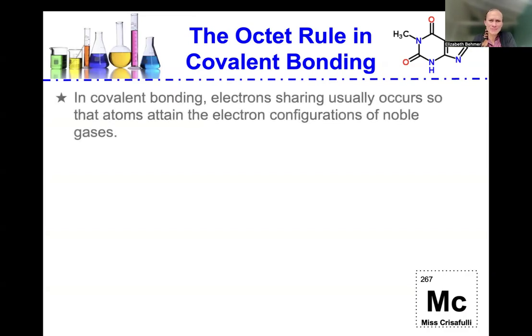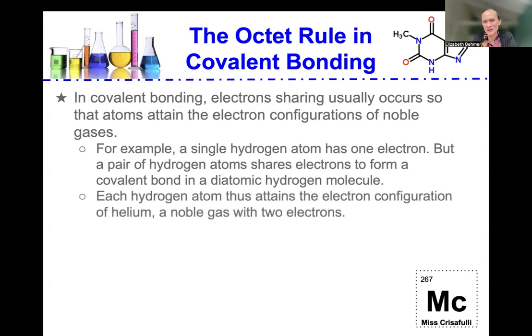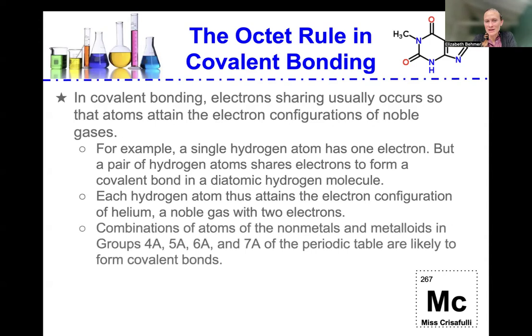So in covalent bonding, electron sharing usually occurs so that atoms attain the electron configurations of noble gases. For example, a single hydrogen atom has only one electron, but a pair of hydrogen atoms shares electrons to form a covalent bond in what we call a diatomic hydrogen molecule. Each hydrogen atom thus attains the electron configuration of helium, which is a noble gas with two electrons.